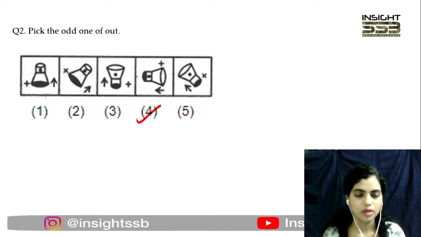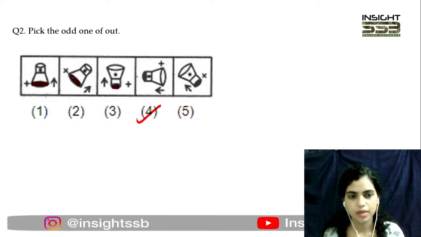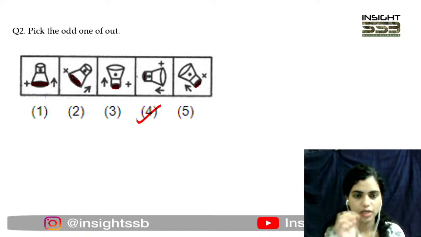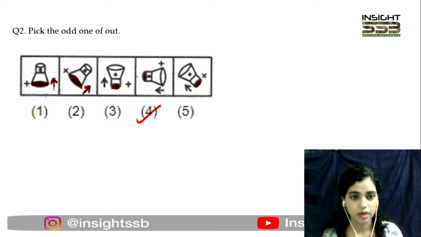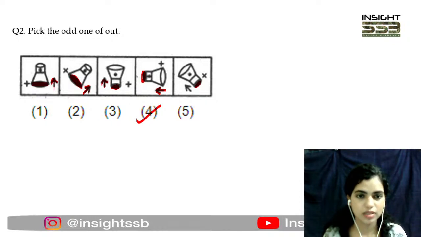Why so? In all of these figures you see these shaded areas. These shaded areas are either on the smaller side or the bigger side, that doesn't matter. This is a bulb-like figure and it has a shaded side. Now you see that there are small arrows here, and they are going away from wherever the shade is. If the shade is here, they are going away from that. Shade here, going away from that. But in option number 4 the shaded area is here and the arrow is going towards it. So that is why we have to consider that it is basically 4.